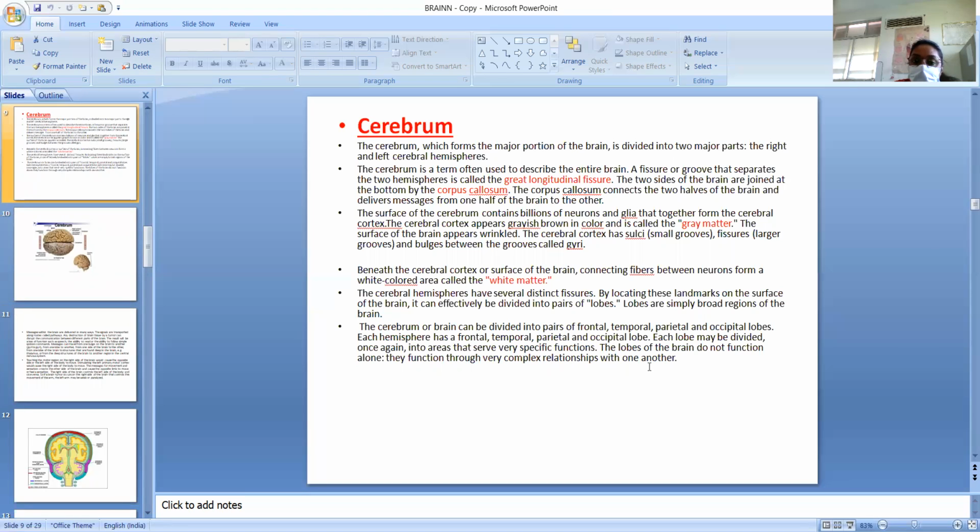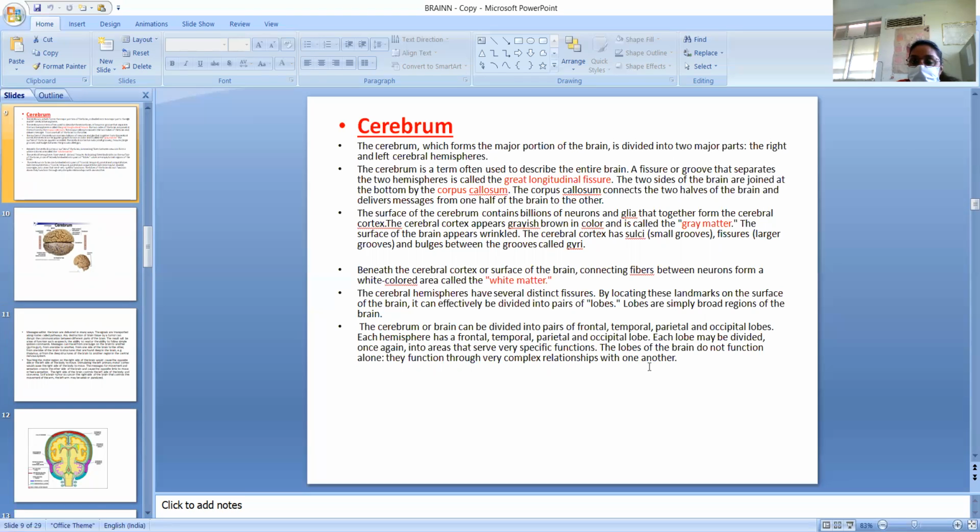The cerebrum, which forms the major portion of the brain, is divided into two major parts, the right and left cerebral hemispheres. The term cerebrum is often used to describe the entire brain. A fissure or groove that separates the two hemispheres is called the great longitudinal fissure, and the two sides of the brain are joined at the bottom by the corpus callosum.